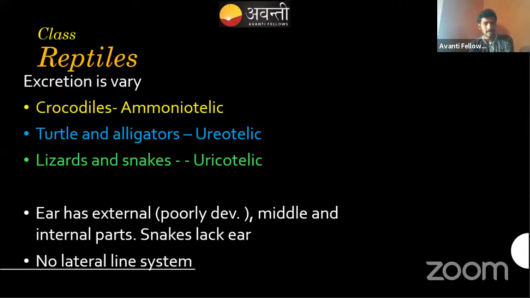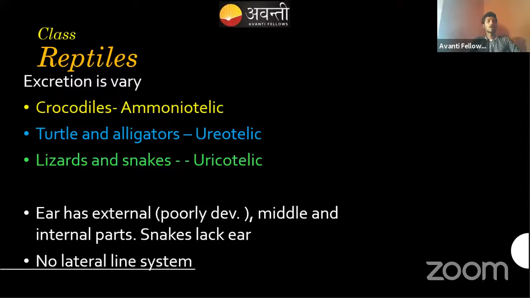The ear has external, middle and internal parts. But the external part is very poorly developed. That means we have a pinna, right? That's called the external ear. But in them, you can't normally find that easily. They do have the middle and internal parts. In some of them, you can also find the tympanum. If you take the example of a lizard, you can find the tympanum structure. But snakes don't have ears.